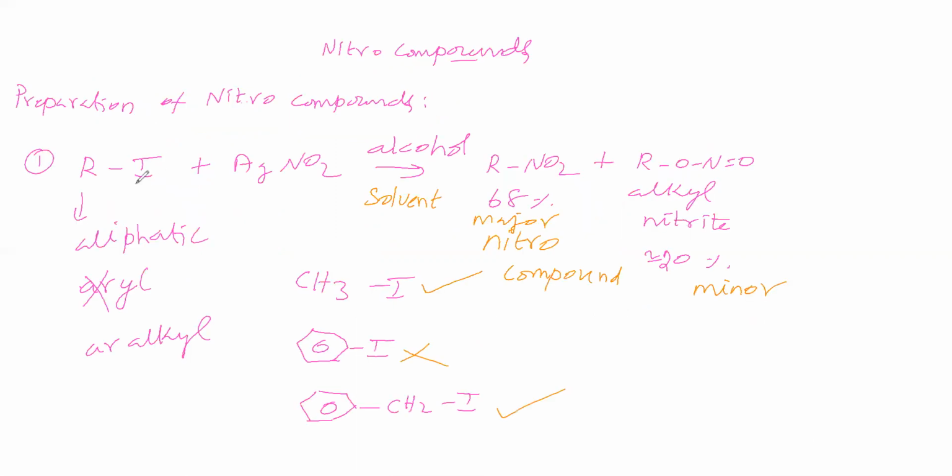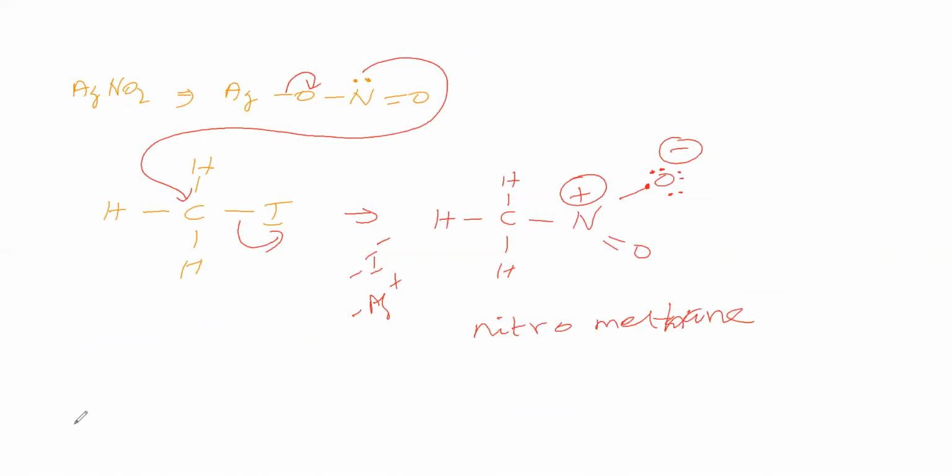So if alkyl iodide reacts with AgNO2, we will get a nitroalkane. Now we will talk about another thing, alkyl nitrite.